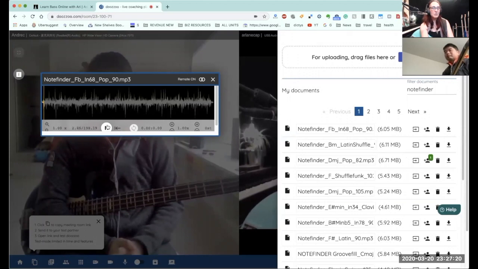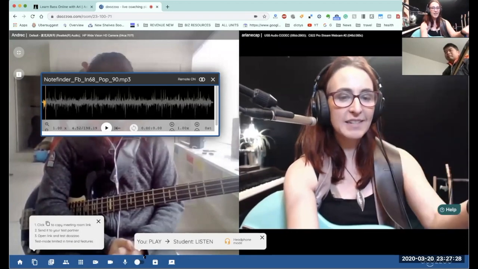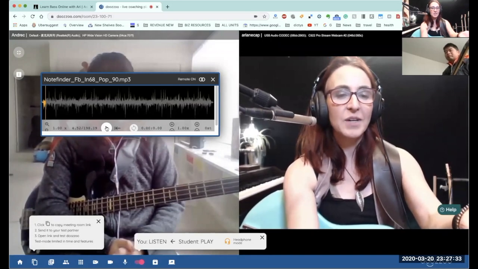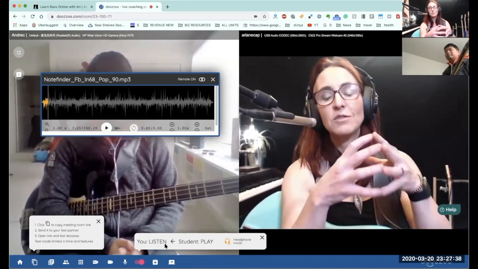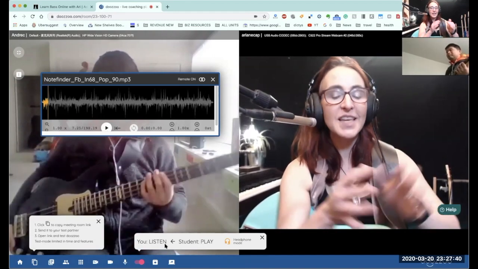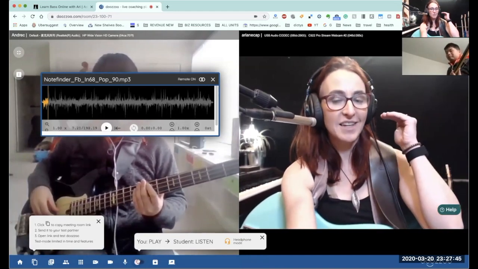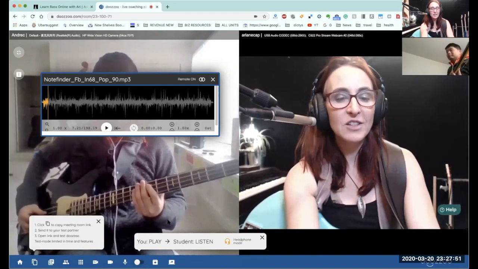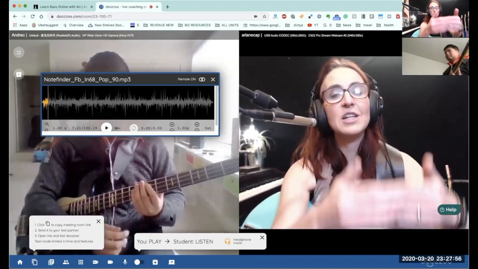If I'm going to be demonstrating something, this toggle bar has to be set to you play, student listen. If I want Andre to demonstrate something, I'm going to flip this around. I'm going to start it, and then Andre will play. The reason why we need this is because Doozzoo's magnificent algorithms can make it so I can hear Andre in time when it's like this, and he can hear me in time when it's like that. And delay compensation technology makes that possible so that we don't have any strange delays, but we can still use the same file.